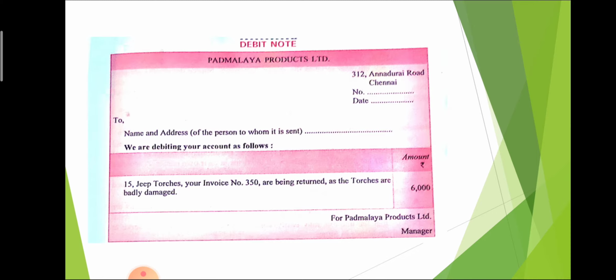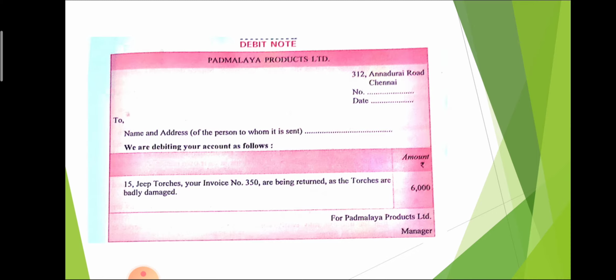Then, we are debiting your account as follows. We mention that we are debiting your account, so that will also be mentioned on the debit note. Then what are the goods that we return to the company? Here it is given that Jeep torches, your invoice number 350, are being returned as the torches are badly damaged. Because the torches are badly damaged, due to this reason I return your goods. So that is defective goods. That's why the company returned those goods.